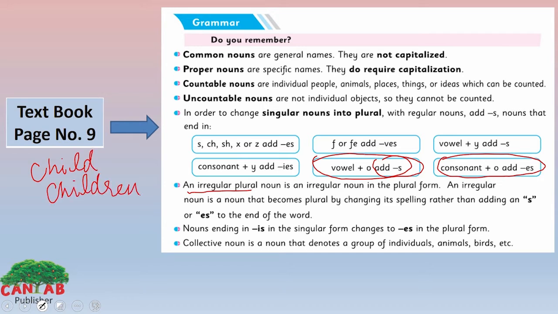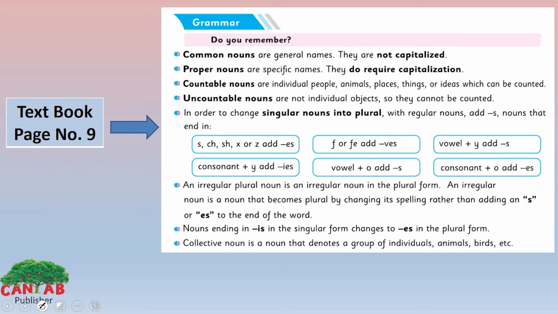We didn't add any es or s here to make it plural. We simply change its spelling. Child is a singular form and children is a plural form, like man, men. Only the difference of spelling. No addition of es and s at the end.